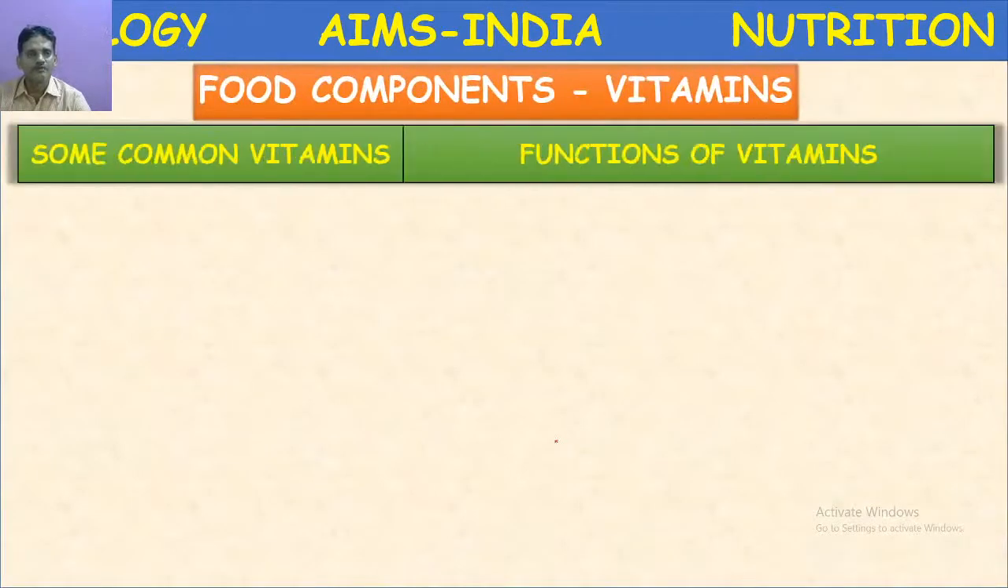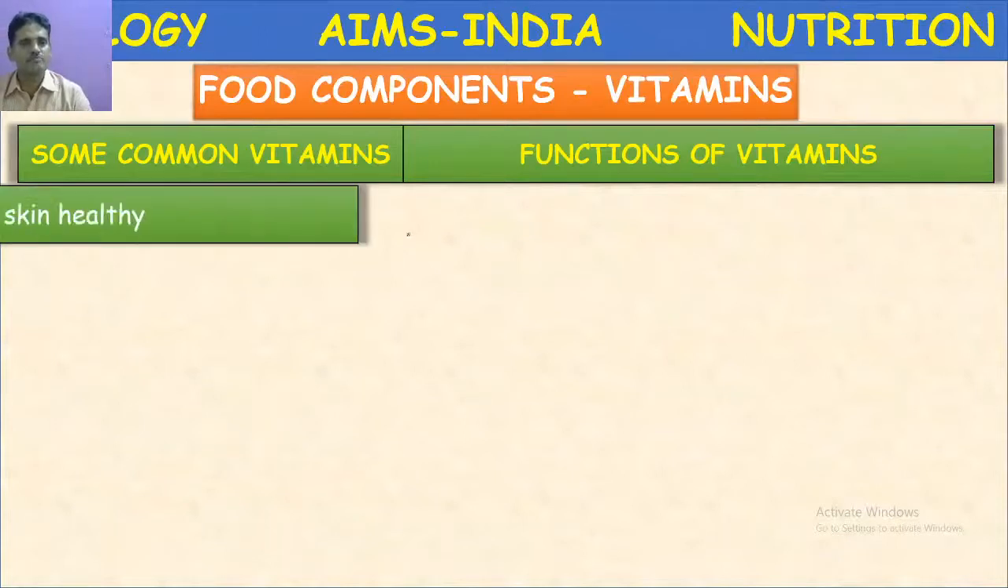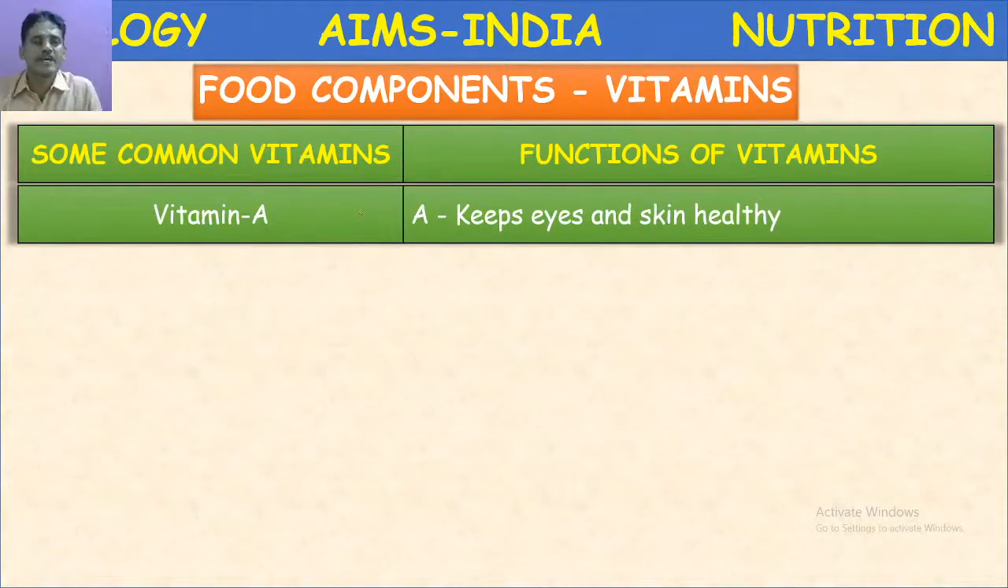Food components, vitamins, some common vitamins and their functions. So this vitamins lesson proceeds in 2 videos. So today's video, some basic vitamins and their functions and deficiency diseases we are going to discuss. So vitamin A. What is vitamin A? Vitamin A is a fat soluble vitamin, and this vitamin A keeps eyes and skin healthy.